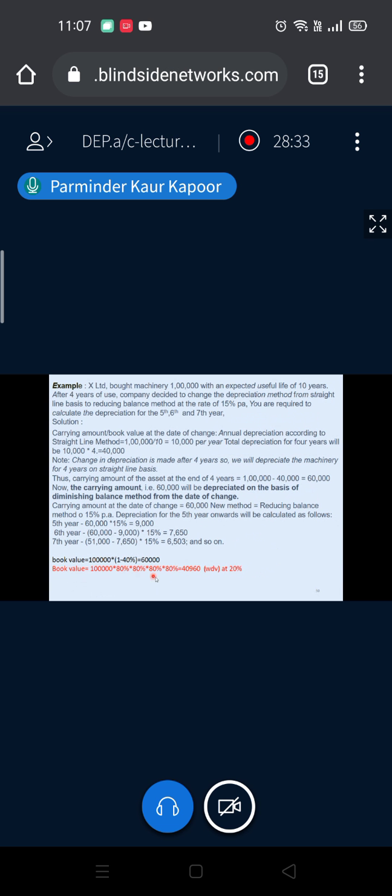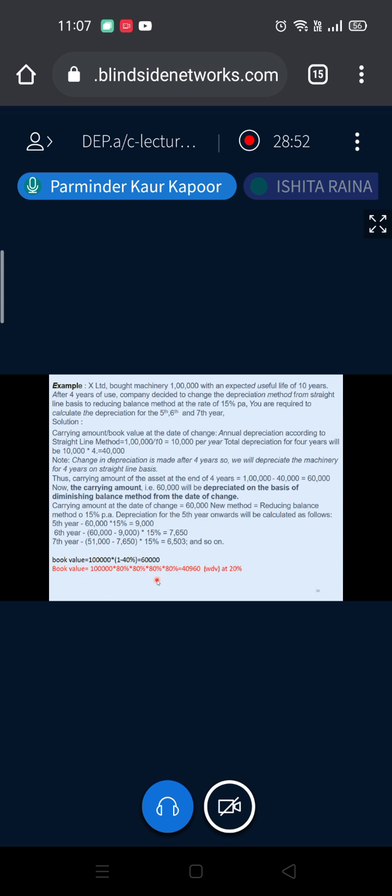Every year 20% depreciation is charged, so 80% book value is left. So this is cost times (1 minus R1) (1 minus R2) (1 minus R3) (1 minus R4). So 40,960 at the rate of 20%.